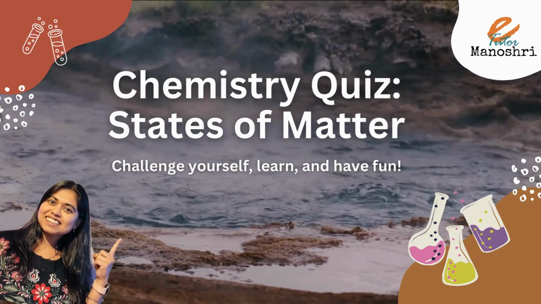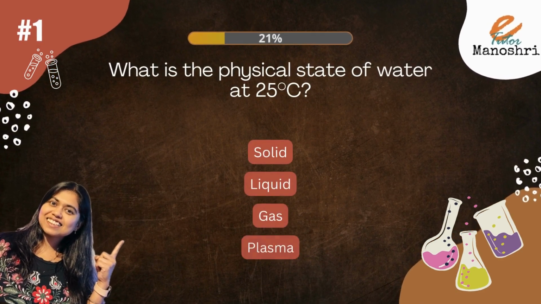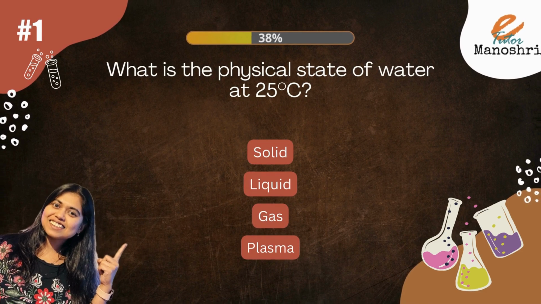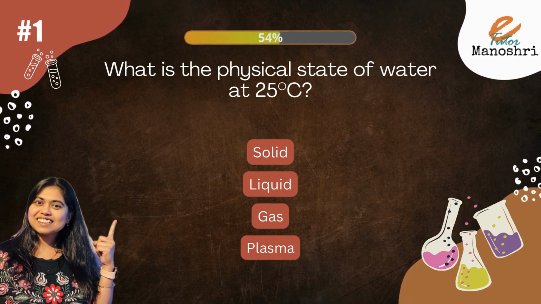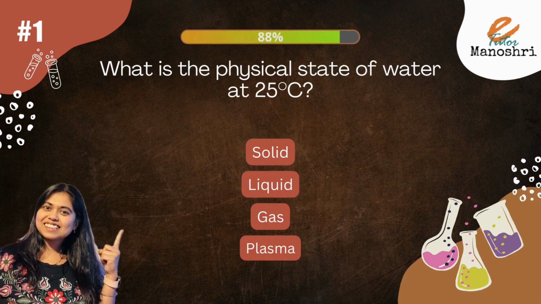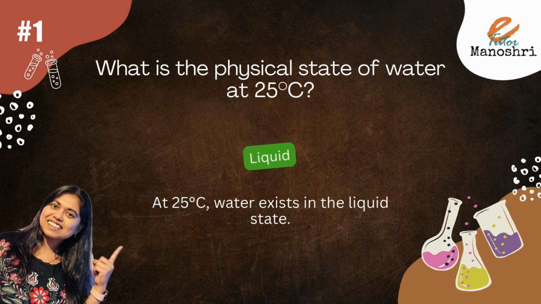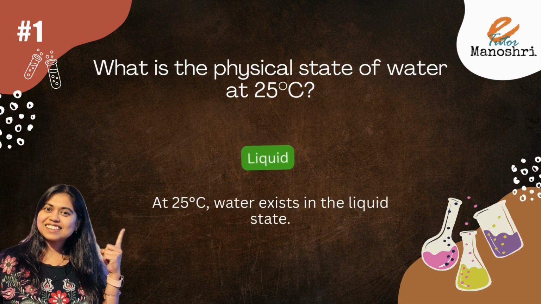Let's begin. What is the physical state of water at 25 degrees centigrade? Options are solid, liquid, gas, plasma. The answer is liquid. At 25 degrees centigrade, water exists in the liquid state.